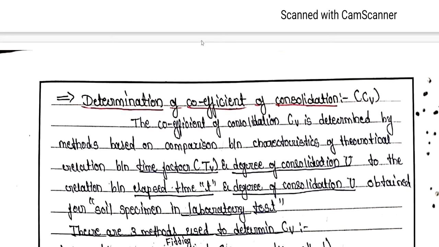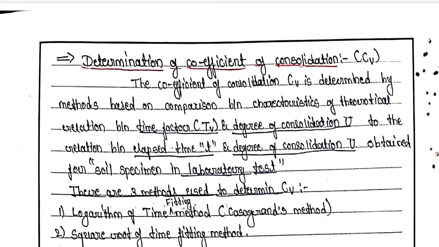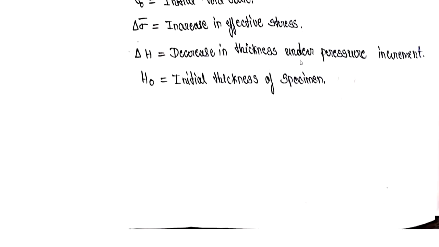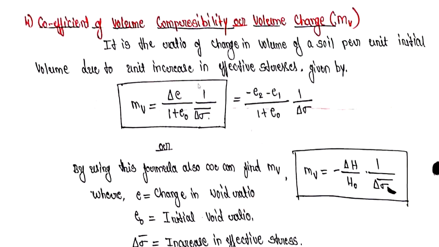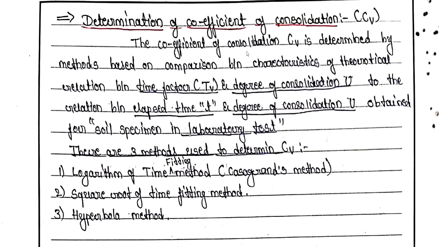something which we need to determine, that is coefficient of consolidation. So we have determined coefficient of compressibility, we have determined coefficient of compression, we have determined various coefficients by using the curve. But the important thing is we need to determine the coefficient of consolidation, that is CV. So to determine the CV by using the same curve, the coefficient of consolidation CV is determined by methods based on the characteristics of theoretical relation between time factor and degree of consolidation.